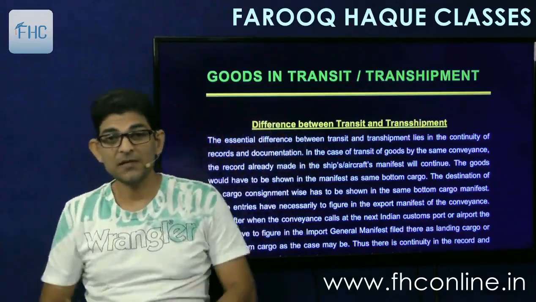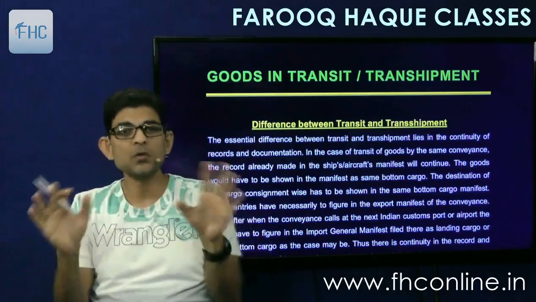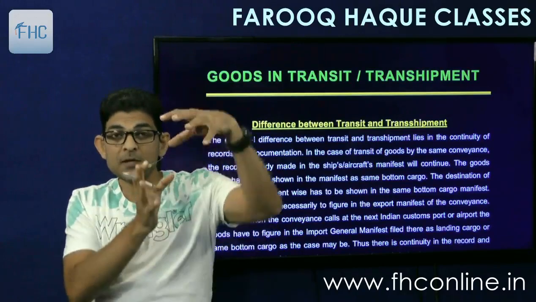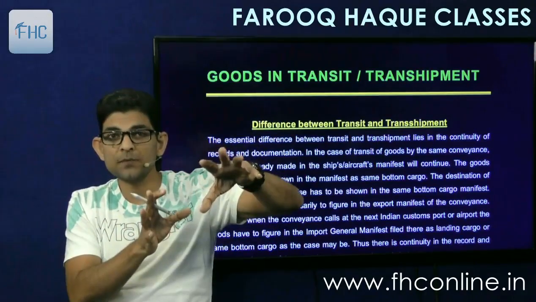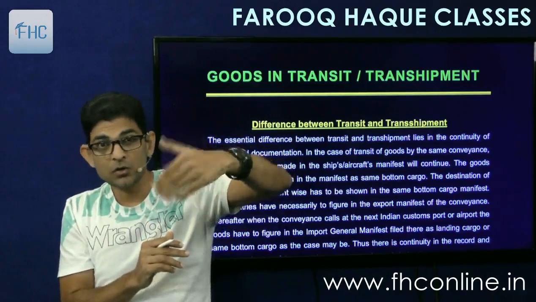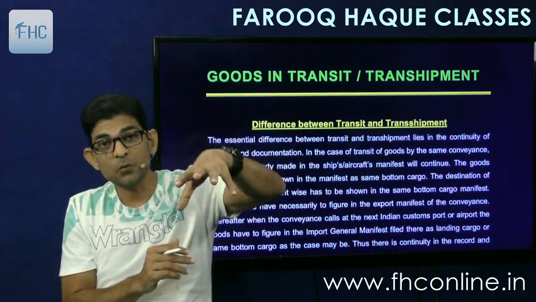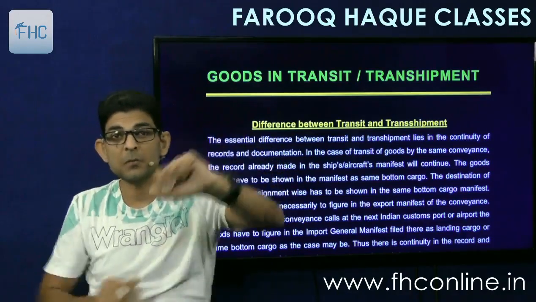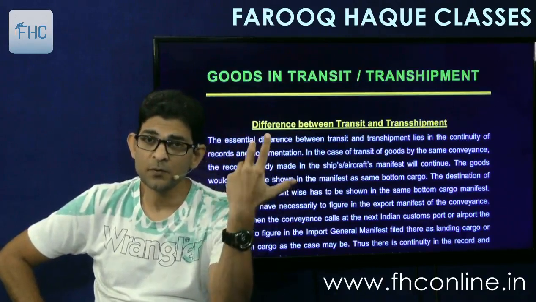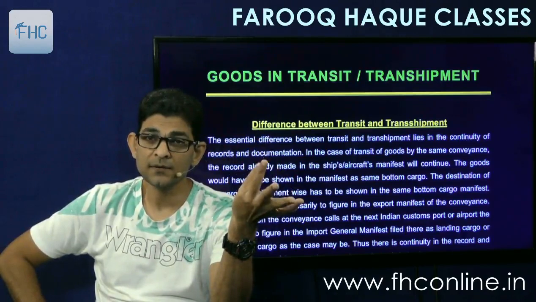So what this chapter basically deals with is the controlling procedure. There is no duty to be imposed because the goods are not meant for this port. So at least at Mumbai port there will be no duty. But if they are transited or transshipped to Chennai, then duty will be imposed at Chennai port. The port of importation will be called Chennai port and not the Mumbai port. And if they are to be taken to Singapore, then there is no question of duty in India, right?